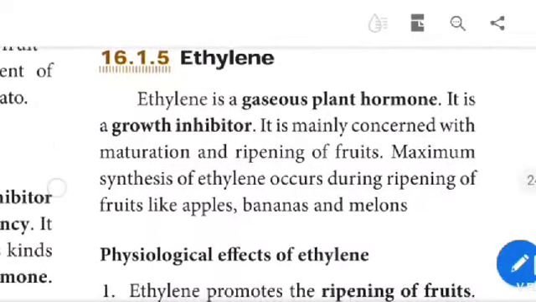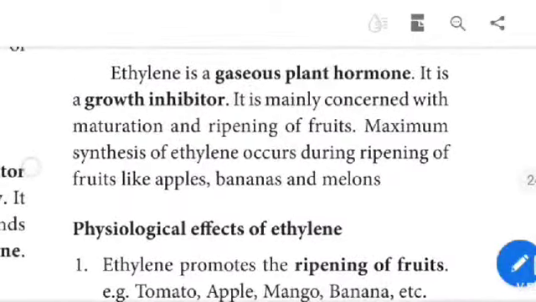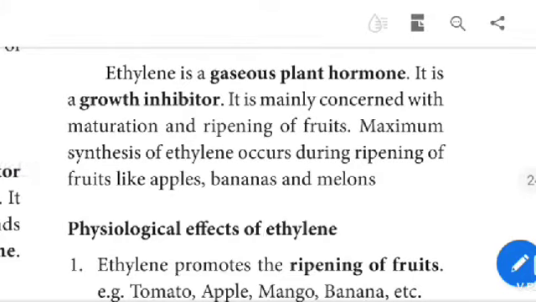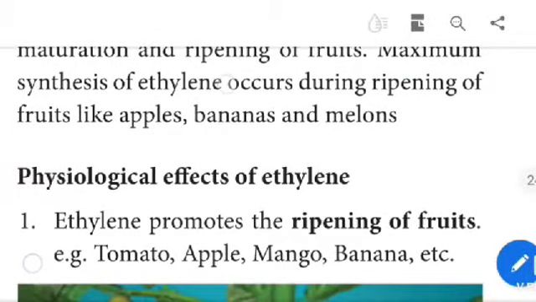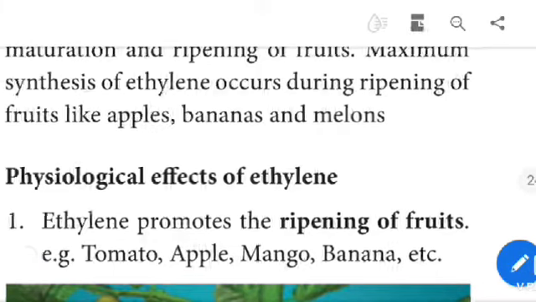Ethylene. Ethylene is a gaseous plant hormone. It is a growth inhibitor. It is mainly concerned with maturation and ripening of fruits. Maximum synthesis of ethylene occurs during the ripening of fruits like apples, bananas and melons.